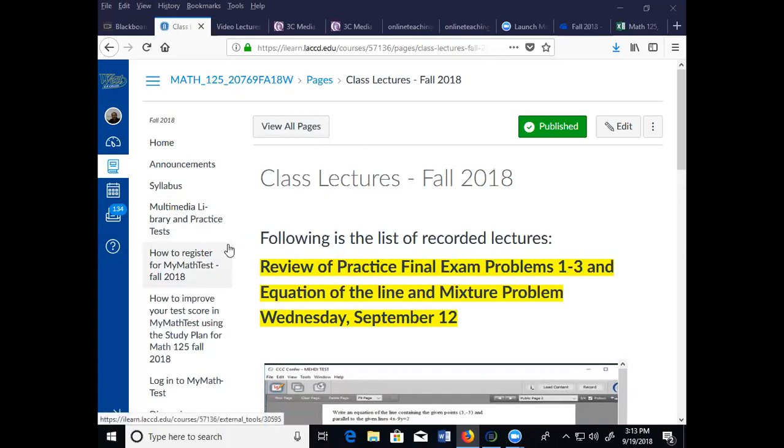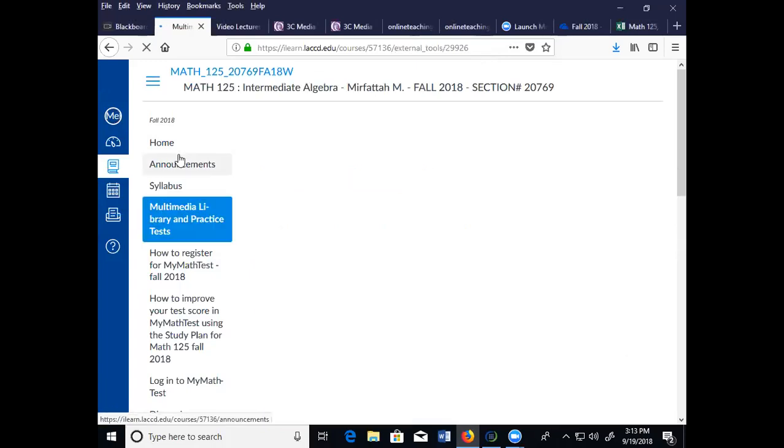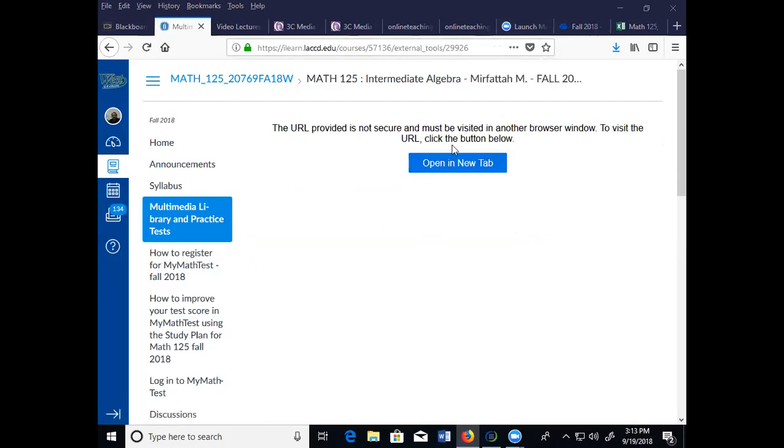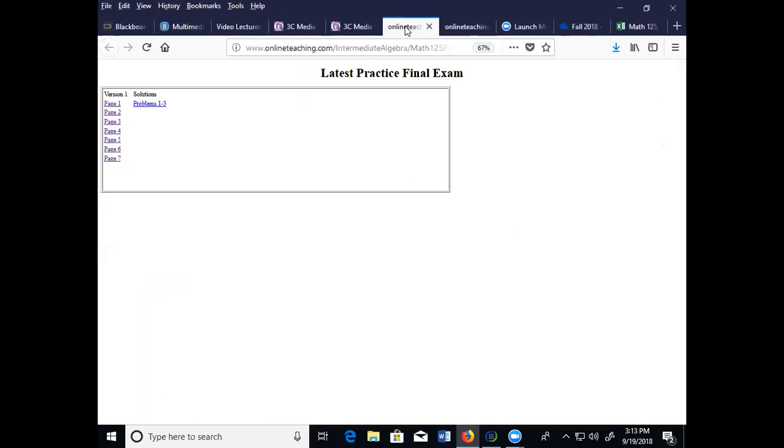Okay. We have one question regarding how to prepare for the exams and how the material in the ebook relates to what we're doing here. Pretty much you need to start with the Multimedia Library. This is what I showed you earlier. So when you go to the Multimedia Library section, which is right here,